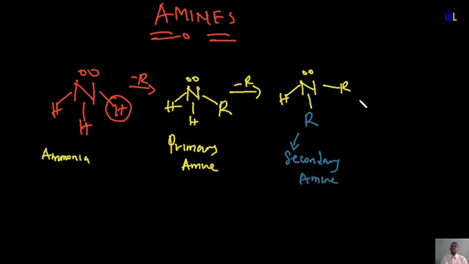And then the final class is the tertiary amine, and the tertiary amine is now formed when the three hydrogen atoms in ammonia are replaced. When the three hydrogen atoms in ammonia are replaced, automatically what you have there is your tertiary amine.